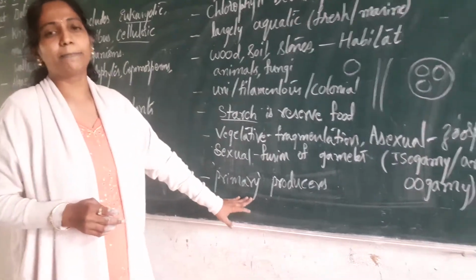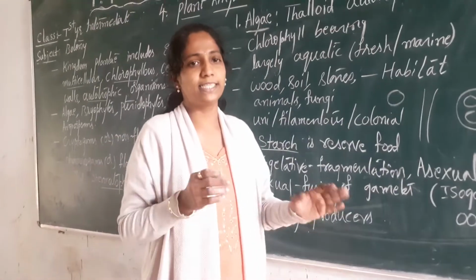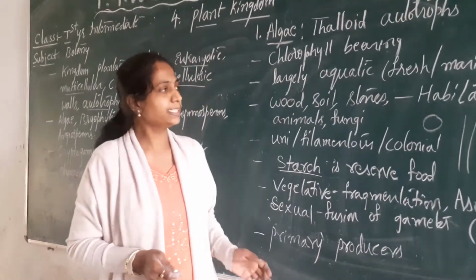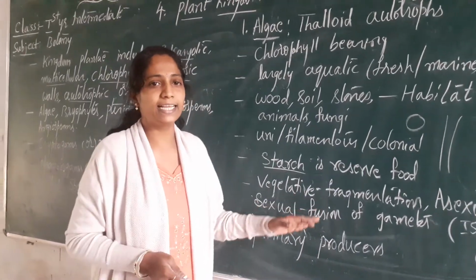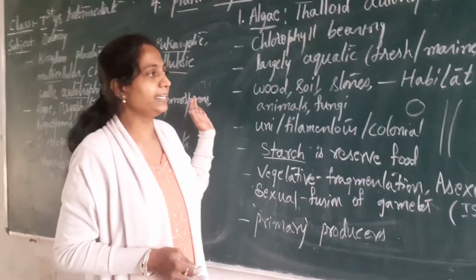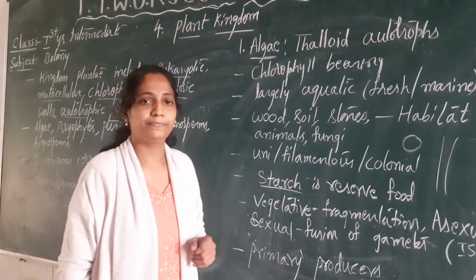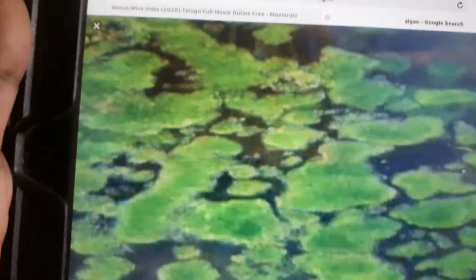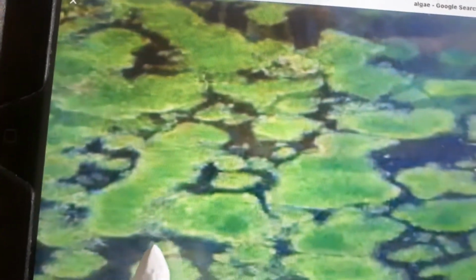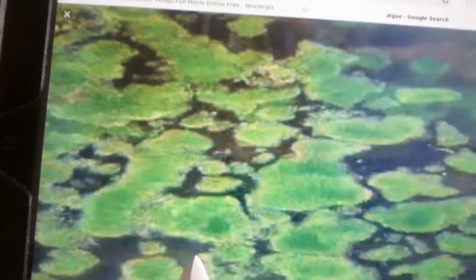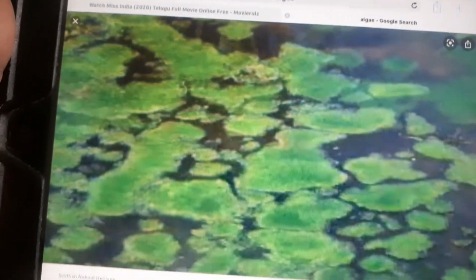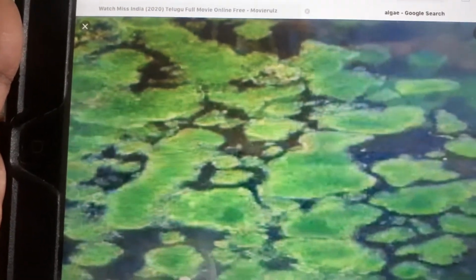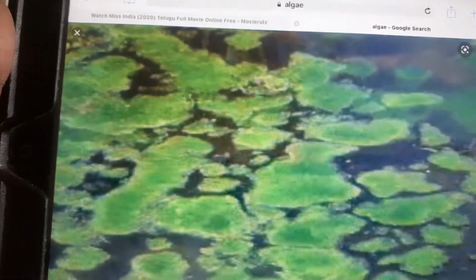Then algae are the primary producers. That means they are the source of food for the living organisms. These are the different features of the algae which are included under the kingdom Plantae. So see here, this is the picture where it is showing the presence of the algae in the water. So it is forming a layer like structure on the surface of the water. Many times maybe you have seen like this on the water bodies.